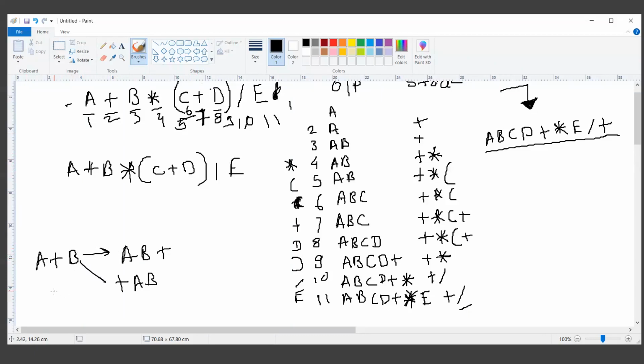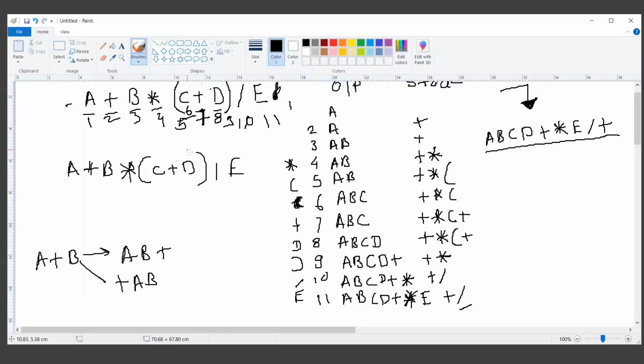There is an easy way to do it. You have to reverse the string. The entire string must be reversed, and then you can convert the string into the postfix format. So on this input, you should reverse the string, and then scan that expression and try to generate a postfix expression, sorry, prefix expression.